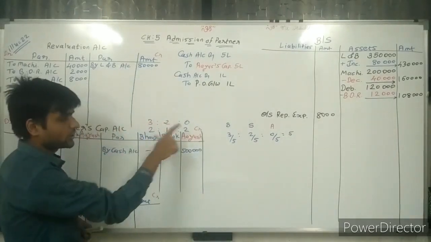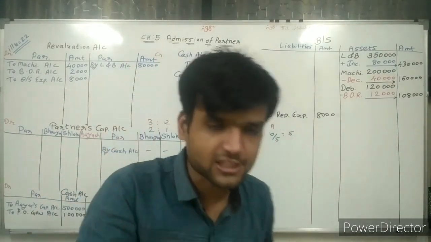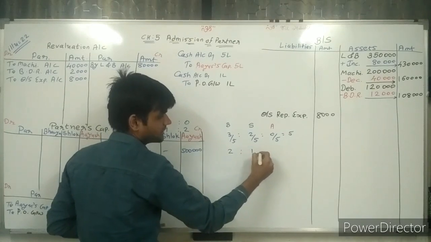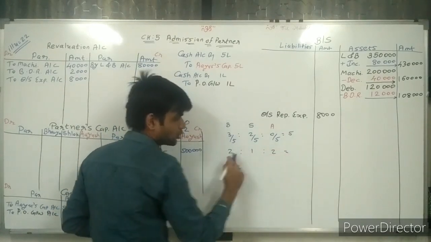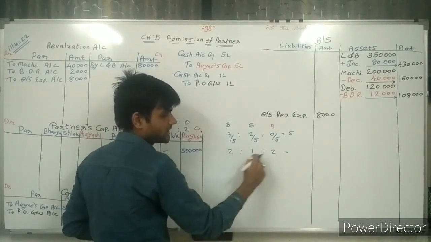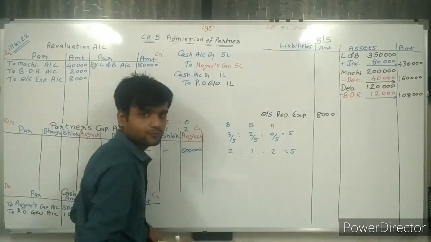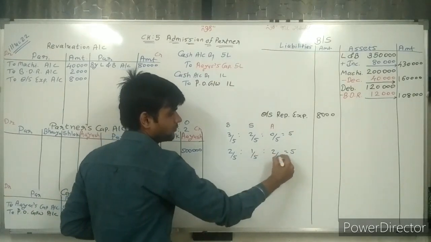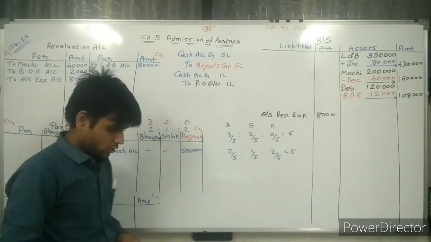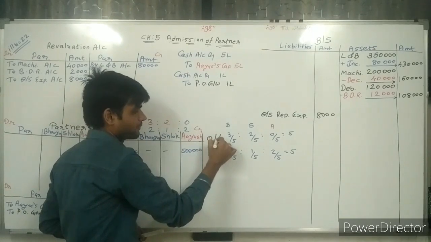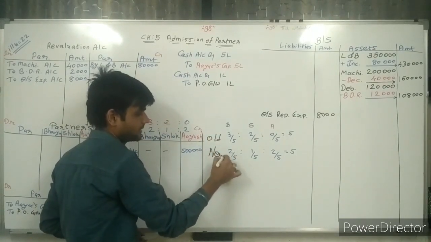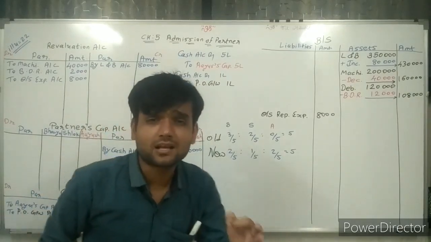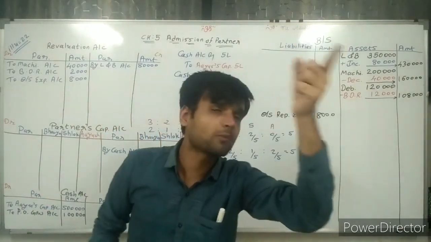Now the new ratio is 2:1:2. That is given in the last adjustment. Make the total of this: 2 plus 1 is 3, 3 plus 2 is 5. So again 5. Divide each by 5. So this is my old ratio, and this is my new ratio. What we need is sacrifice. Sacrifice means old minus new.